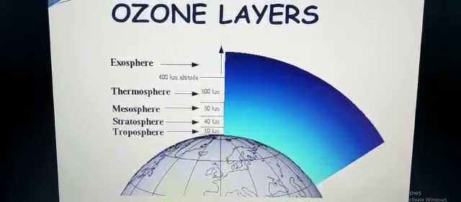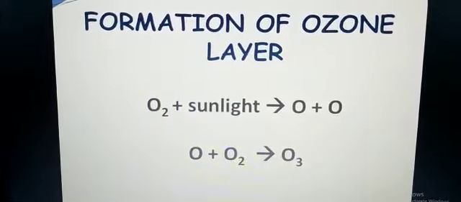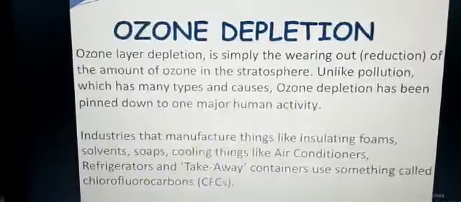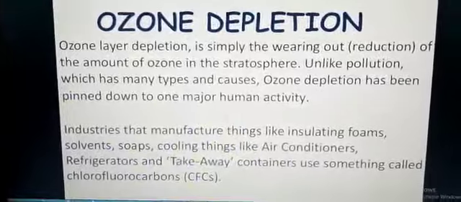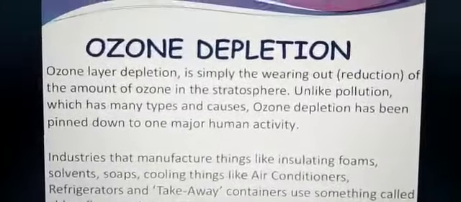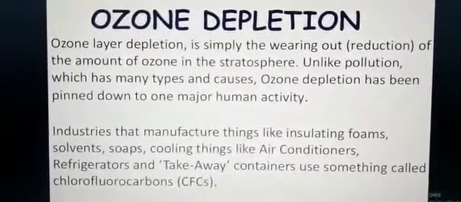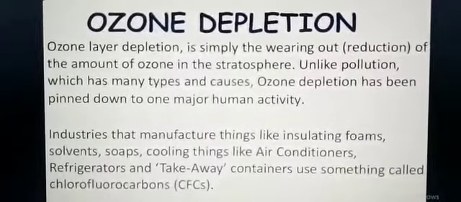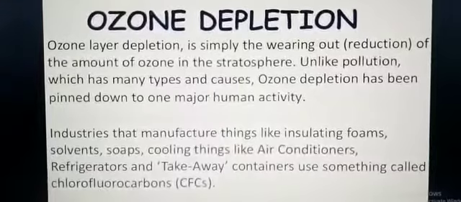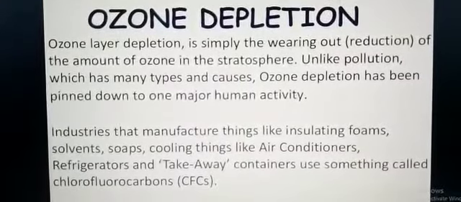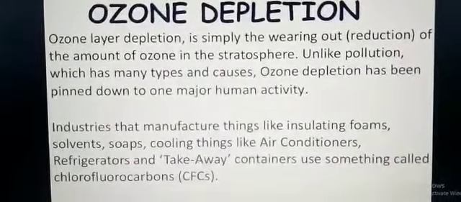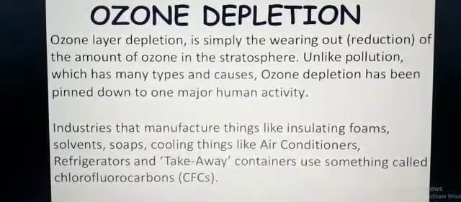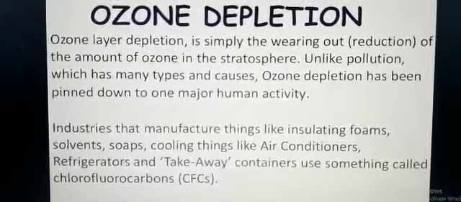Now ozone layer depletion. These are formulas which are not important for you, so children, I will not show you. What do you understand by the term ozone depletion? Okay children, ozone layer depletion is simply the wearing out, the reduction of the amount of ozone in the stratosphere. Depletion means when something is getting smaller and smaller, less in quantity.